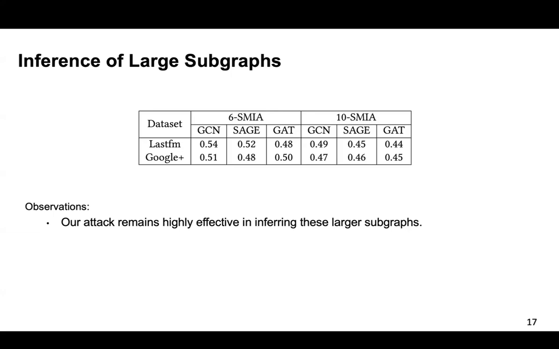The results show that our attack remains highly effective in inferring these larger subgraphs. This result significantly outperforms the baseline accuracy of 0.33, which represents a random guess scenario, and this underscores the capability of our attack to successfully infer the larger subgraphs.